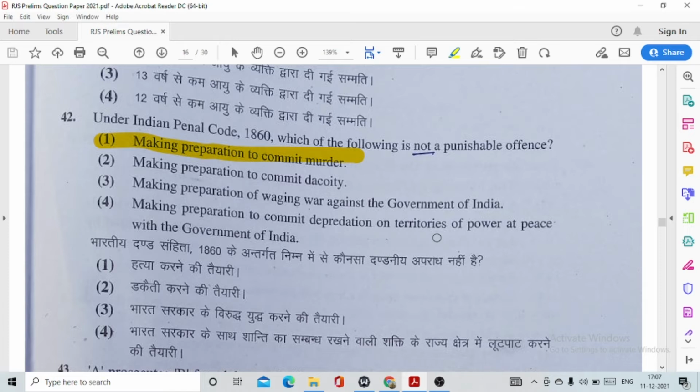Question number 42. Under the IPC, which of the following is not a punishable offence? This is option number 1. Making preparation to commit murder.